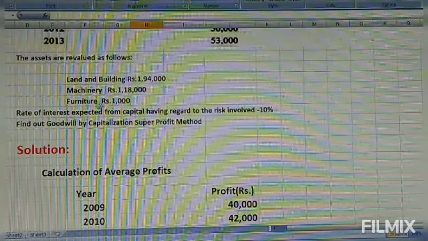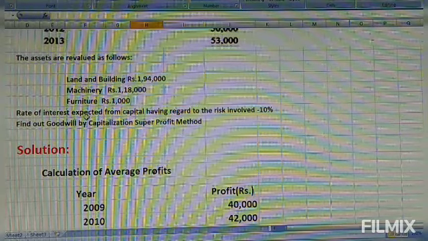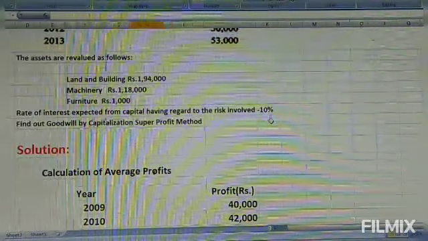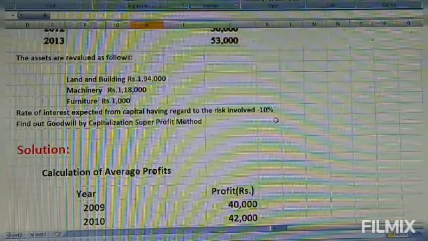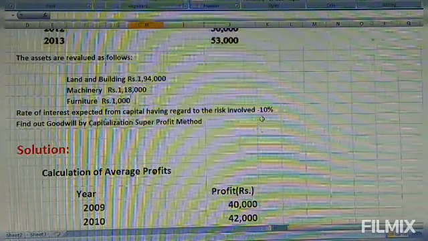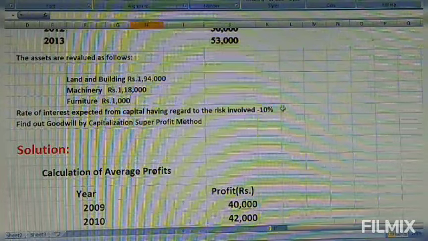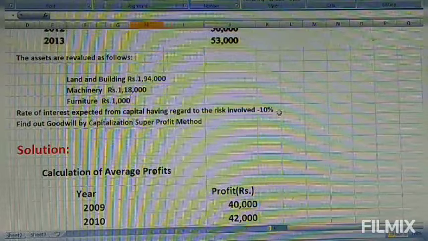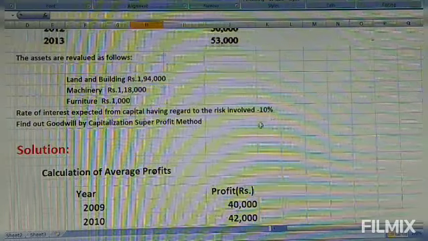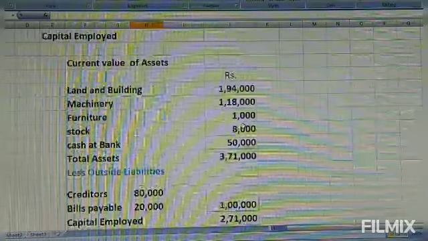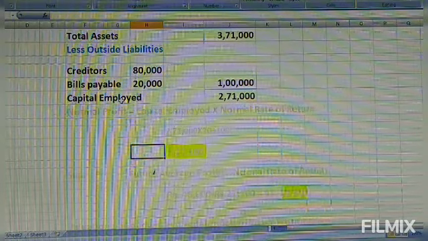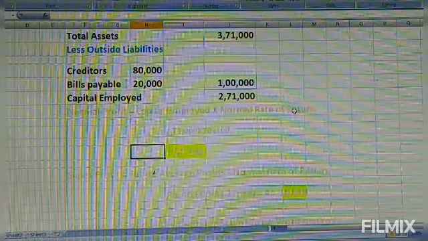Here you see, rate of interest expected from capital having regard to the risk involved is 10%. It means the normal rate of interest, not abnormal or any special business. So existing businesses are getting this normal rate of profit on their investment. So we have to find out normal profit. Normal profit equals capital employed into normal rate of interest.